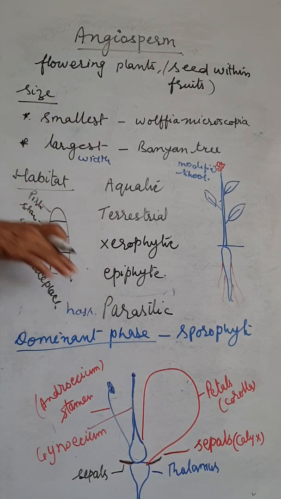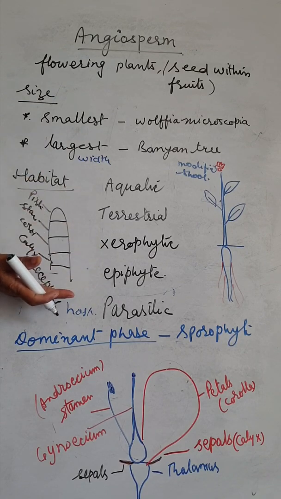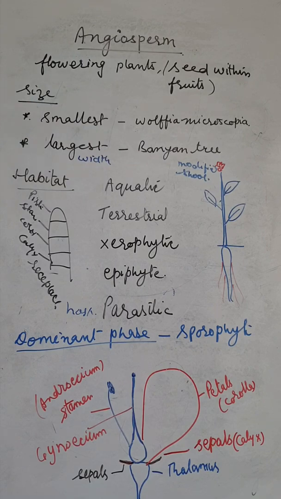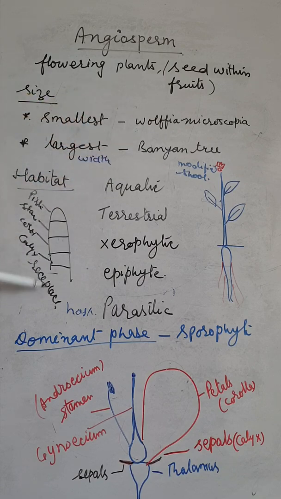When we compress this shoot, these floral parts are in a compressed or modified shoot. So that's why we call the flower the compressed shoot, the modified shoot.